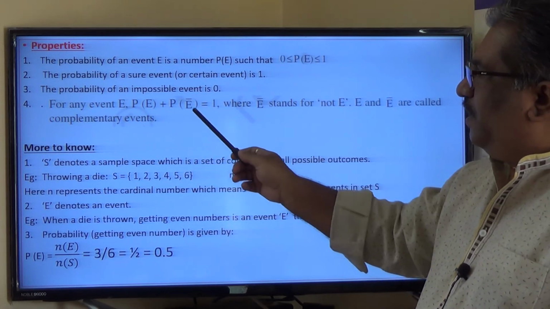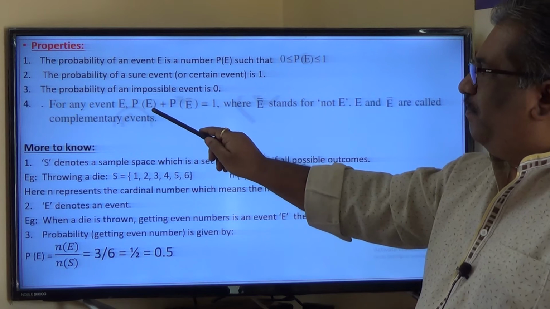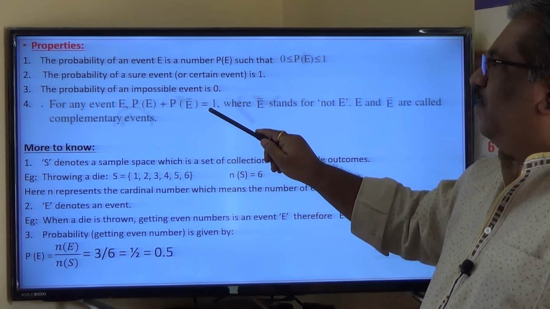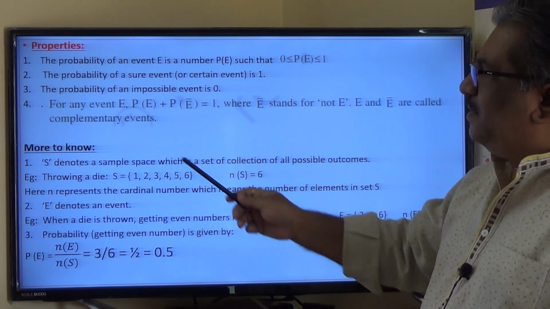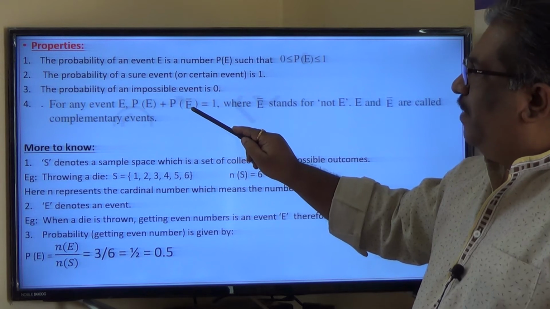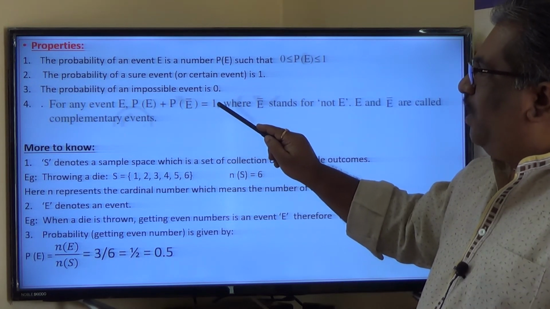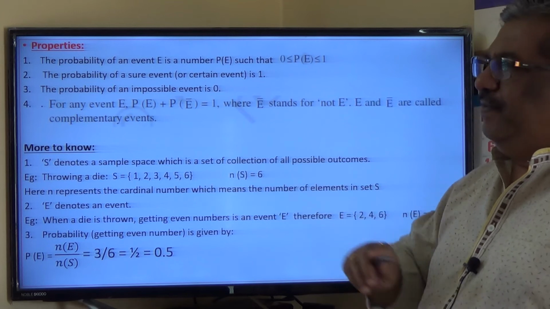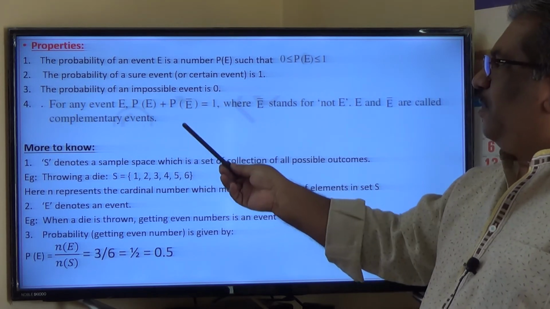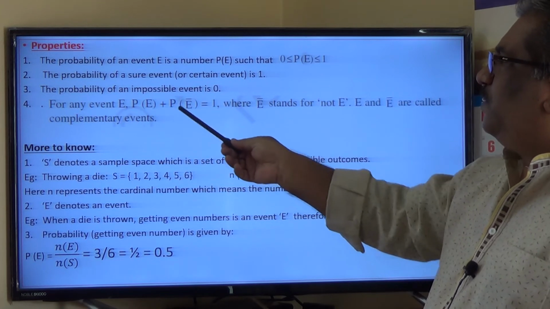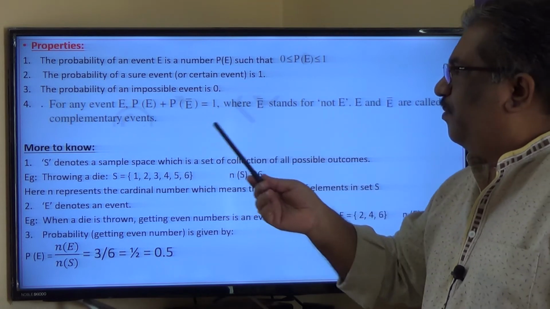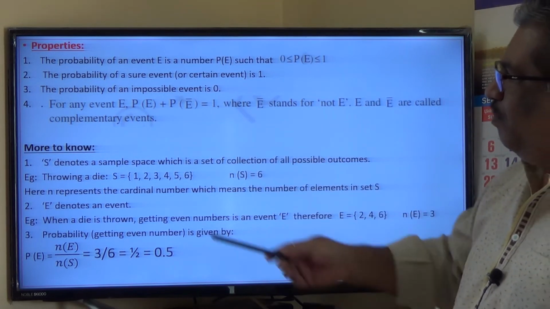The meaning of this statement is: probability of happening of an event plus probability of not happening of that event is equal to 1. Or can I say something like this? Probability of not happening of an event is equal to 1 minus probability of happening of an event. That way also we use it. See, this formula is very important. I use this formula many times as the basis for calculations. So these are the four properties, and more to know.